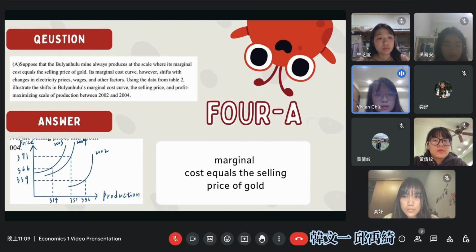And because the slope will become steeper and steeper, the graph is like this. In 2003, the price of gold is 366 and its production is 314. In 2004, the price of gold is 391 and its production is 350. So the graph is like this.